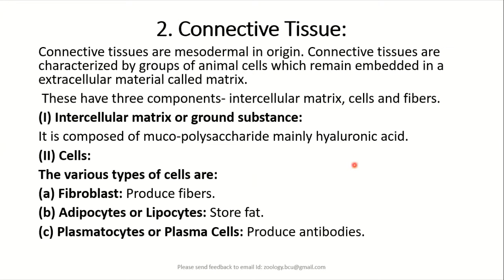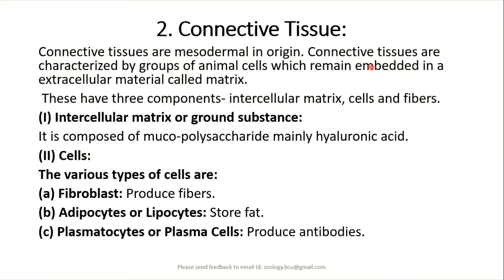So I hope with this you have followed the structure of epithelium. Now proceeding further, the second type of tissue, that is the connective tissue, which is mesodermal in origin, also plays a very important role in the formation of the organs and organ systems in the body of the animal.